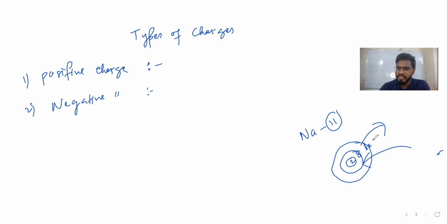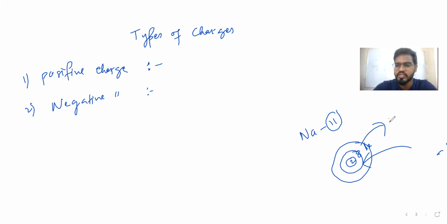Now think: how many minimum electrons can we give? Whenever it comes to minimum, can we give half an electron? Even by saying it, the mind says no, it is not possible. Half an electron is not possible. Can we take out or give half an electron? No. It means the basic unit of charge, or the fundamental unit of charge, is the electron. So what can we take out? Electron. What can we give? Electron. The minimum number of electrons we can give is 1, and the minimum we can take out is 1.